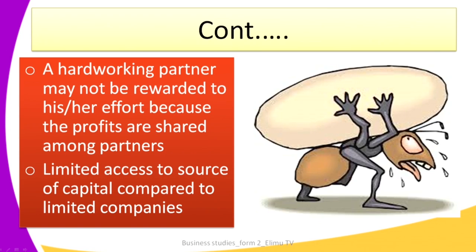So it is a disadvantage to the hardworking partner, because the profits realized out of his or her hard work will have to be shared by even other partners who are not hardworking. It would only be fair for the profit realized by the partnership out of the so much hard work by this partner to be given to that one partner, but that is not usually the case in partnership. All profit realized must be shared among the partners.